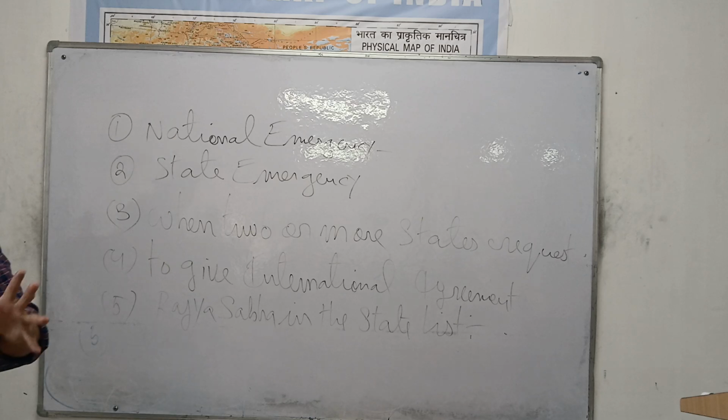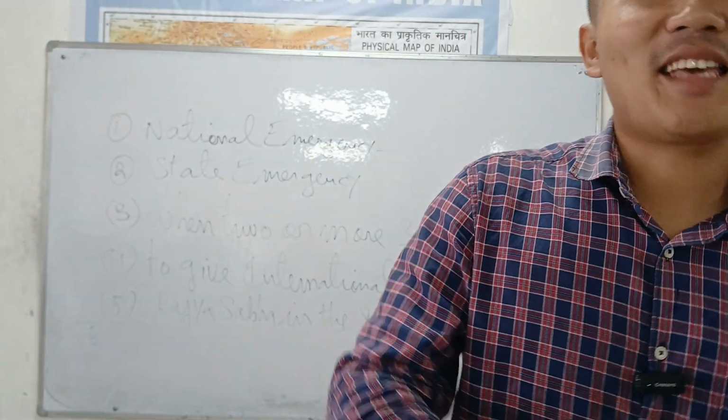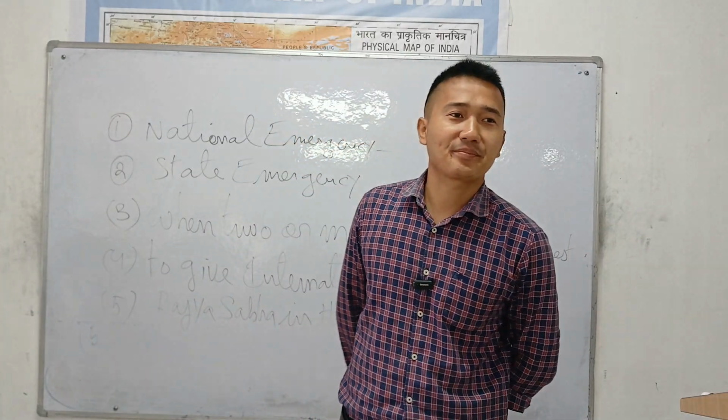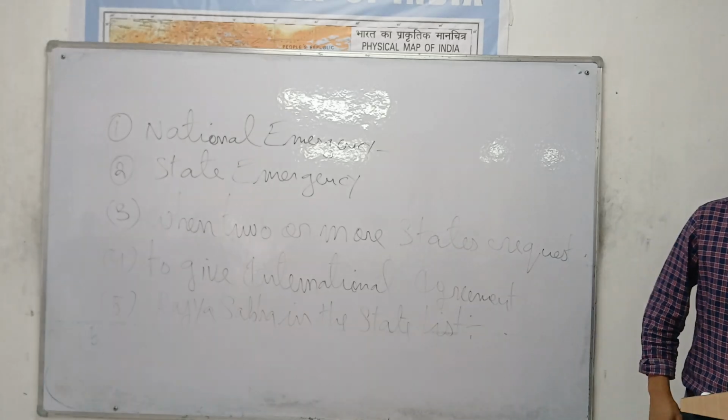There are 5 circumstances where the union can make laws in a state list anytime. Okay, so let's see what are the 5 special circumstances.